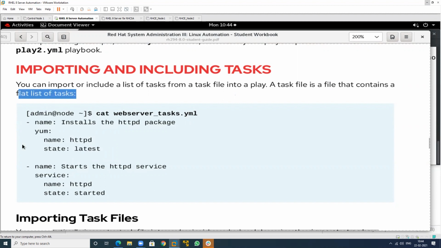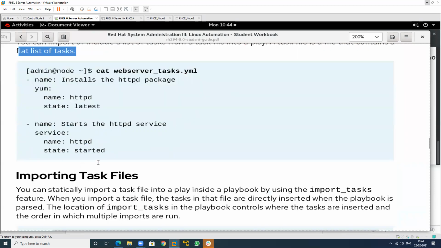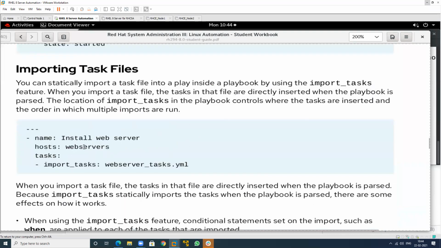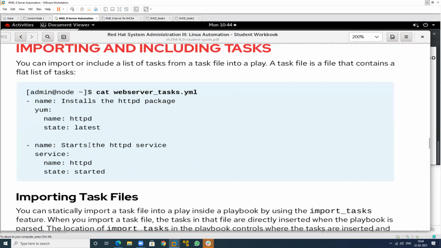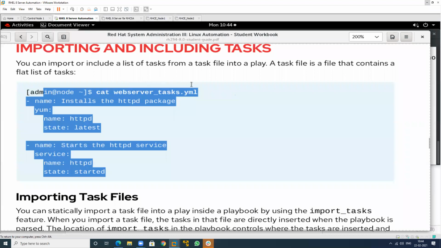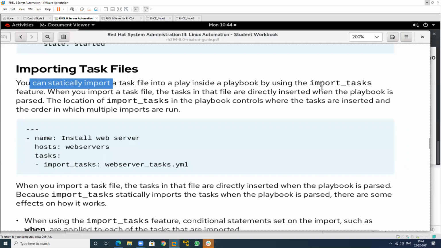So just write this one, then include this. So this particular task will be performed on which particular machine? This is the task. So these tasks are to be performed on which machine? This particular web server group machine. So see, we can statically import a task file into a play inside a playbook using import_tasks.